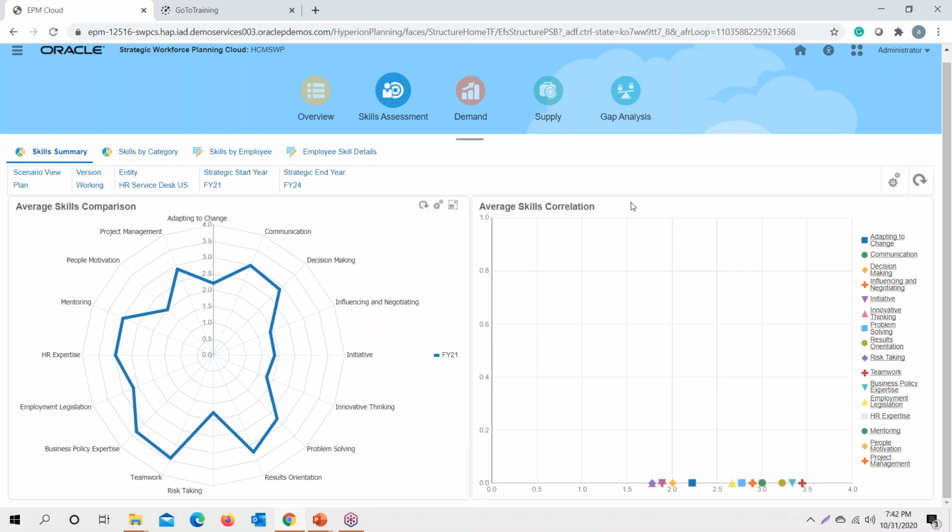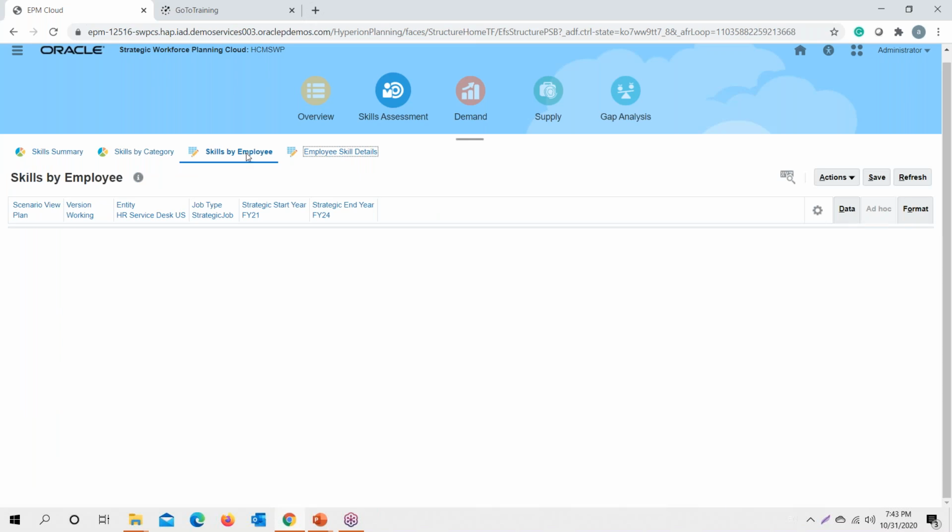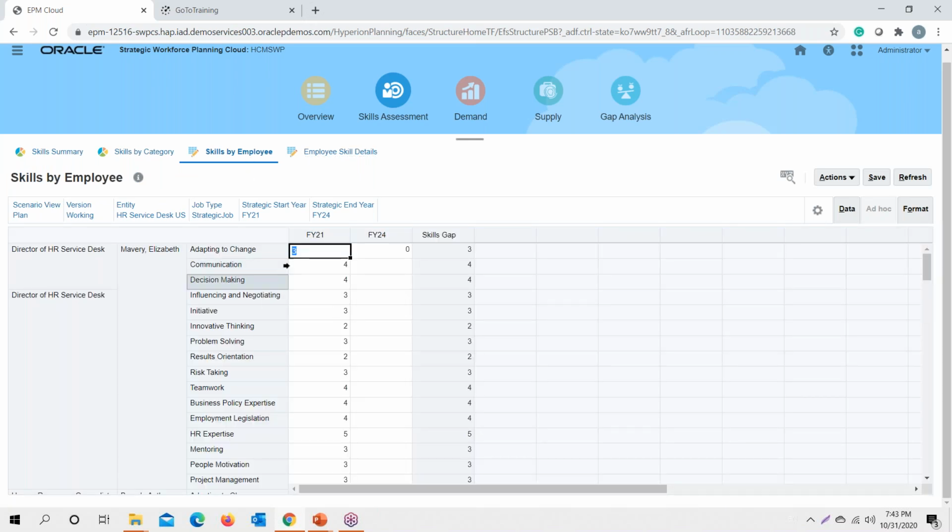So, for example, since currently we have these average skill comparisons in a radar chart, we will associate some of our employees to, say, these skills by employee. We have this category rating, which starts from 1 to 5.